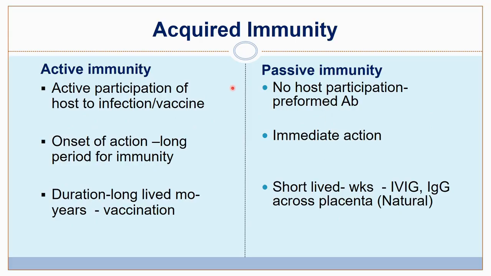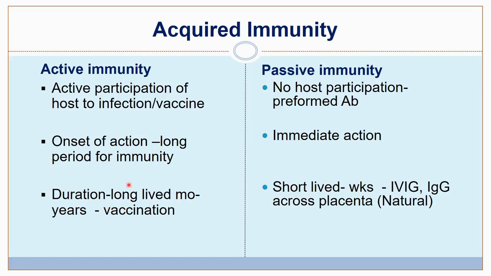The difference between active and passive immunity. Active immunity, there is an active participation of the host. Like example, after a vaccination or a natural infection, the host participates to produce antibody. Whereas in the passive immunity, there is no host participation but preformed antibodies are injected. Example is immunoglobulins. An onset of action for active immunity is longer. After introduction of the vaccine, it takes some time for immunity to develop. Whereas in the passive immunity, the action is immediate. As soon as you give the immunoglobulin, the action starts.